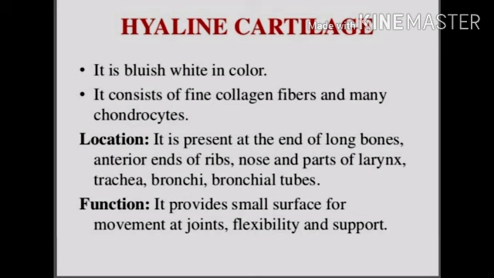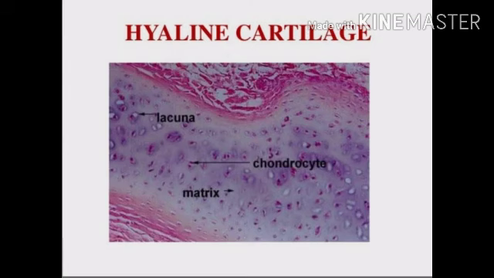First is hyaline cartilage. It is bluish white in color, and consists of fine collagen fibers and many chondrocytes. I told you what chondrocytes are. Location, it is present at the end of long bones, anterior end of ribs, nose and parts of larynx, trachea, bronchi and bronchial tubes. Function, it provides a smooth surface for movement at joints, and provides flexibility and support. This is the hyaline cartilage. You can see the chondrocytes are there.